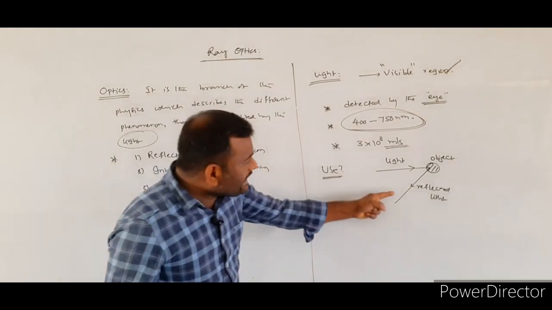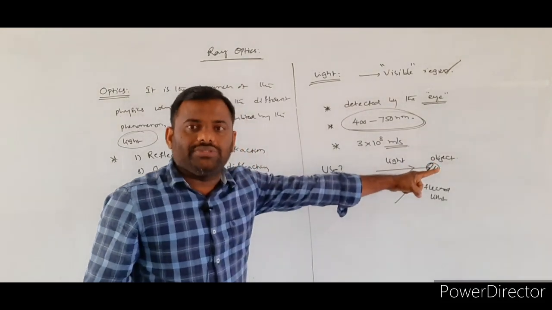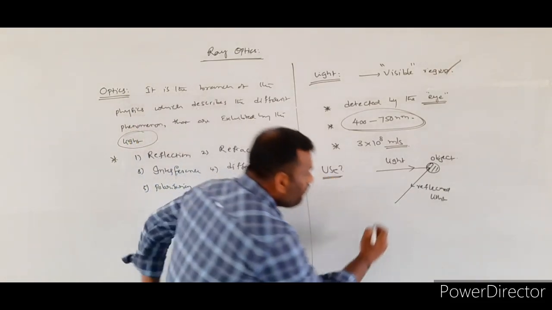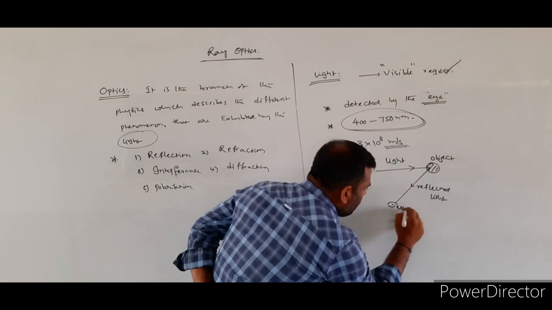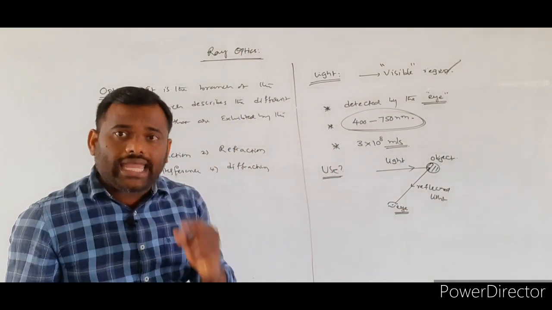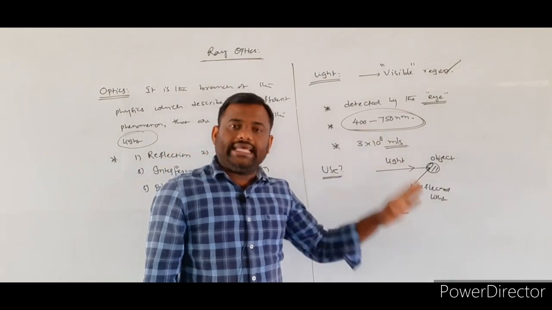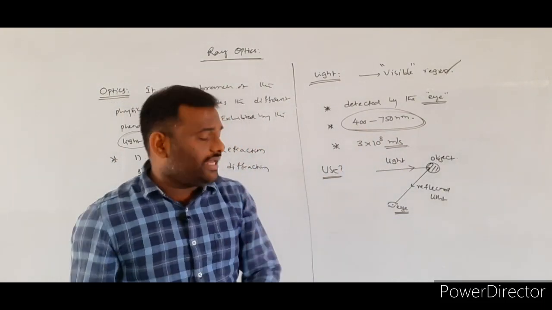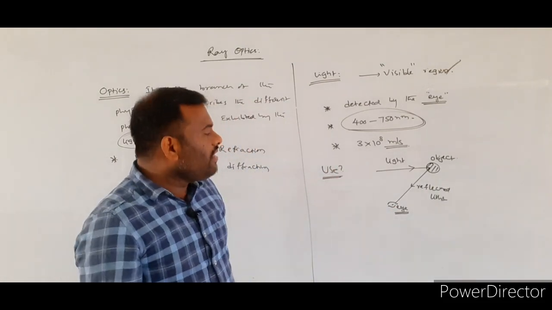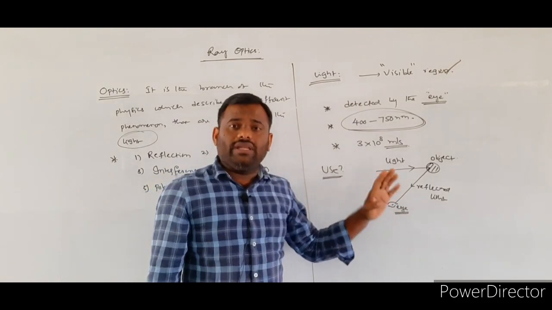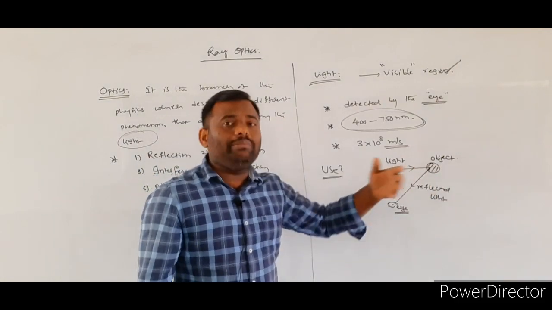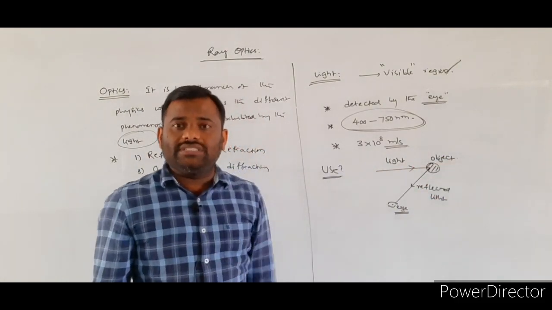Whenever the reflected light that is coming from the given object enters our eye and is incident on our eye retina, then only we see the particular object. Once again, how can we see the object? Whenever the light is incident on the particular object, the object will be reflecting the incident light rays.